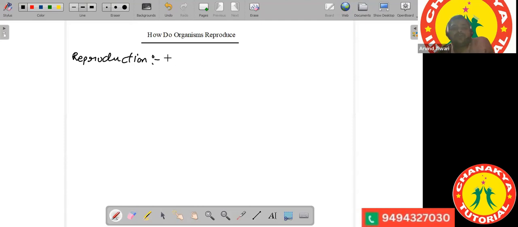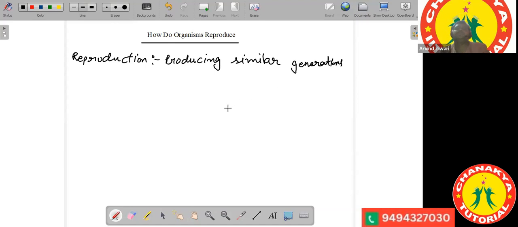Reproduction means producing similar generations. So we are producing the similar generations, which is called reproduction. Whatever we have, the first generation, then the next generation that comes, that is similar to us. This process is called reproduction.